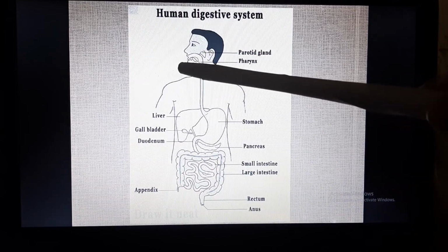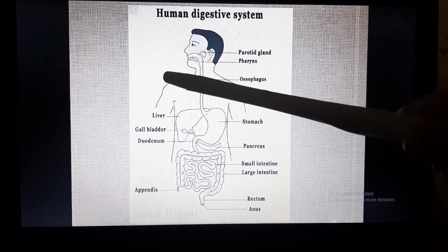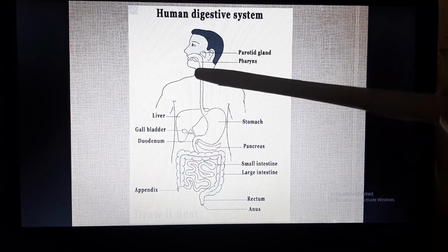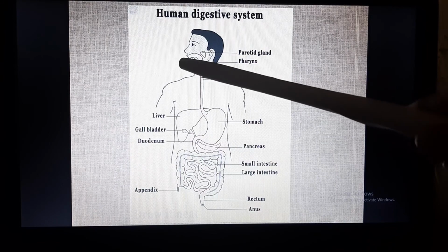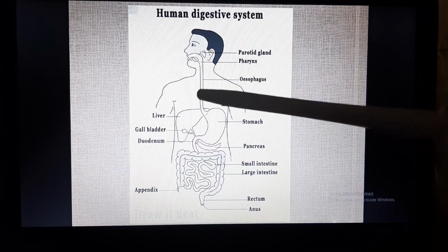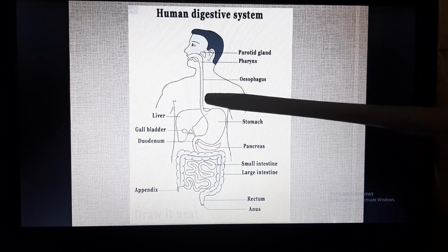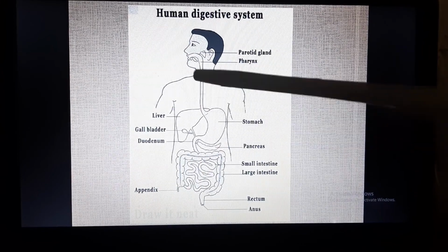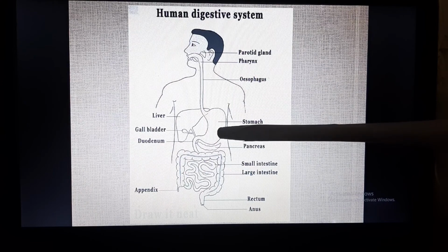So here we can see that we all know that we ingest food from the mouth. So this is the mouth, or it is also called the buccal cavity. Then food moves through the esophagus. So this is the esophagus. Then after moving from the esophagus, it reaches the stomach.